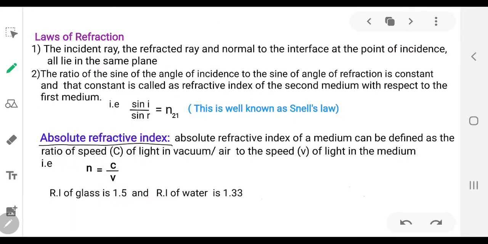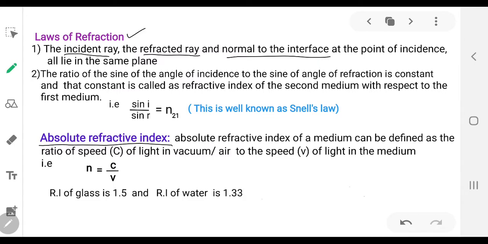Next, we shall see the laws of refraction. This is a question of 2 marks. They may ask, state the laws of refraction. The first law is: the incident ray, the refracted ray, and the normal to the interface at the point of incidence all three lie in the same plane.